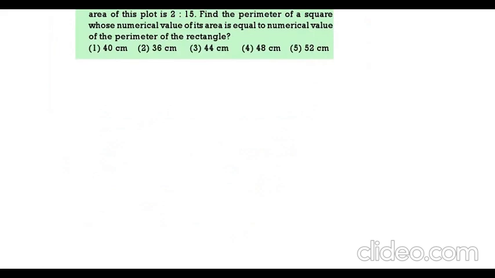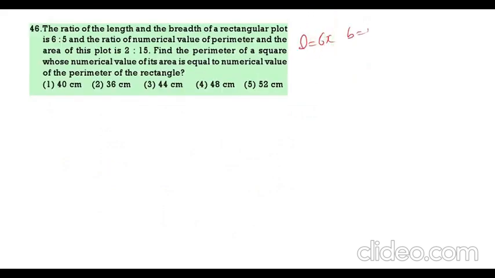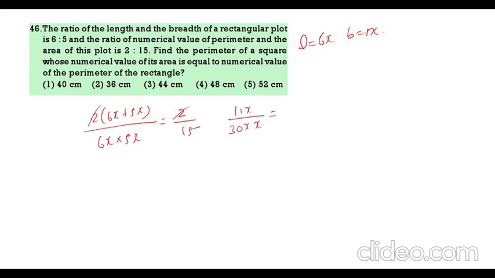Next, the ratio of the length and breadth of a rectangular field is 6:5. And the numerical value of perimeter to area is 2:15. Now length you can take 6x, breadth you can take 5x. 2 of 6x plus 5x by 6x into 5x is equal to 2 by 15. 2 will get cancelled. This is 11x by 30x into x is equal to 1 by 15. X and x will get cancelled. 15 ones, 15 twos. So x is equal to 5.5.